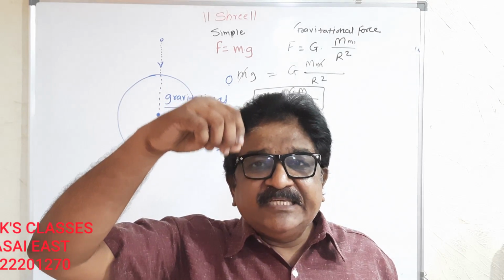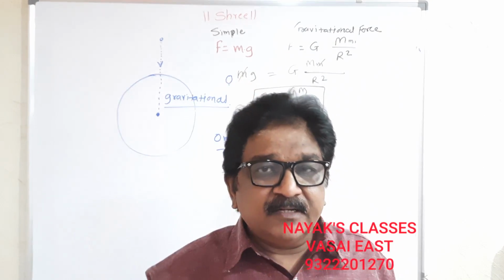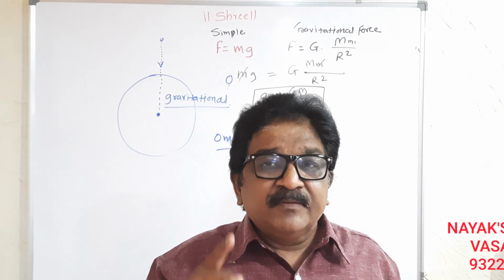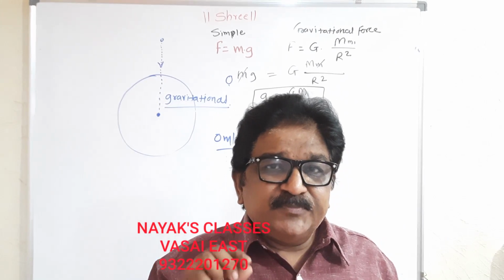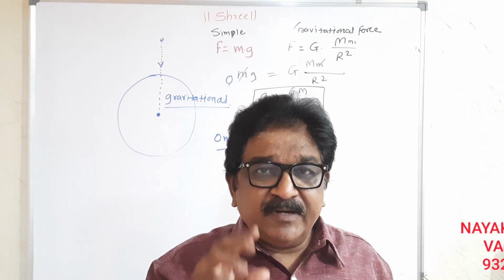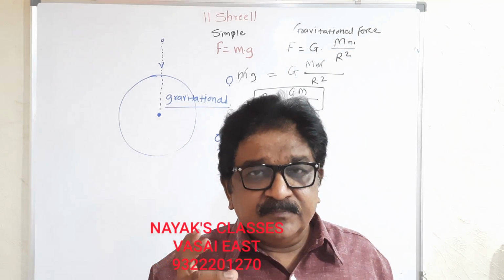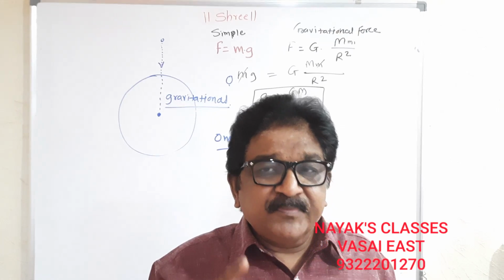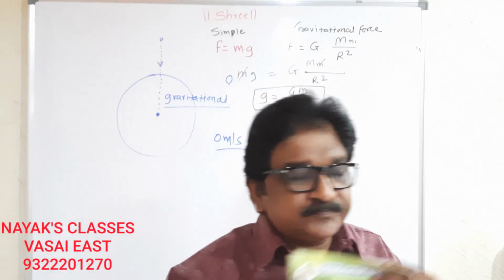In the beginning it will be 0 meter per second, and when it hits the earth, it will have maximum speed. This is caused by the force given by earth. Earth is pulling it.